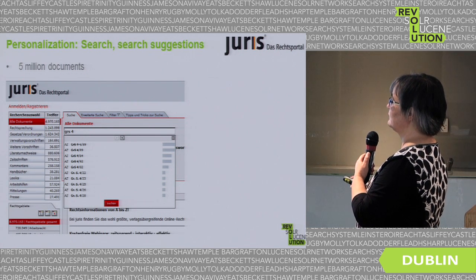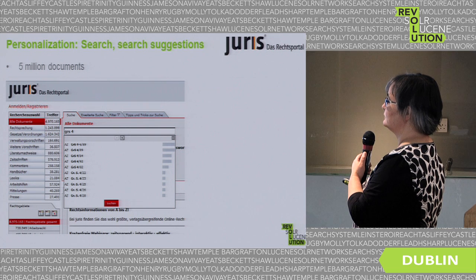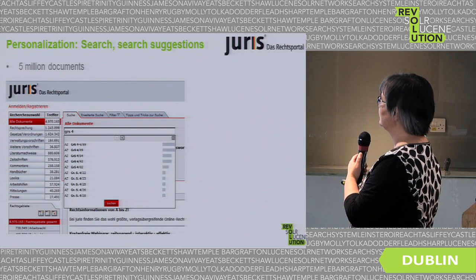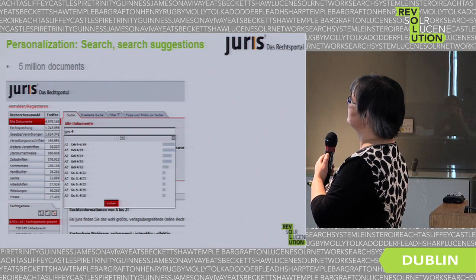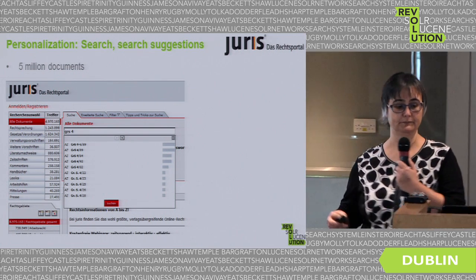So this is an example, the beginning of a file case number for court decisions. Then you get these suggestions. What could you mean?